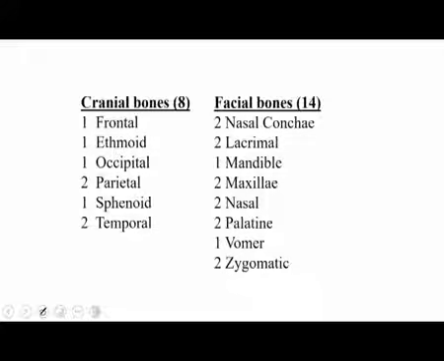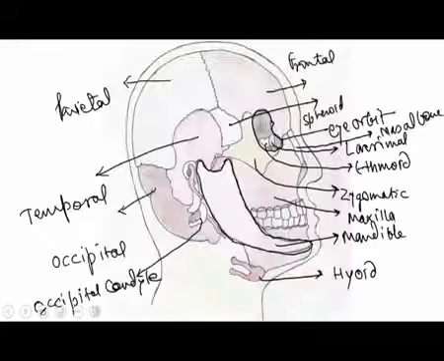The cranial bones are frontal, ethmoid, occipital, parietal, sphenoid and temporal. And in facial we have 14 bones: 2 nasal conchae, which we will see now, 2 lacrimal bones, 1 mandible, 2 maxillae, the upper jaw bone, 2 nasal bones, 2 palatine bones, we will see what the palatine bone is, then 1 vomer and 2 zygomatic bones. So, we will see the whole structure here.